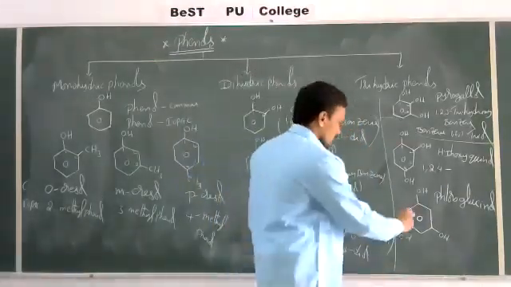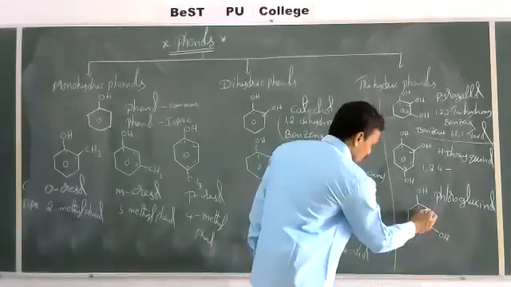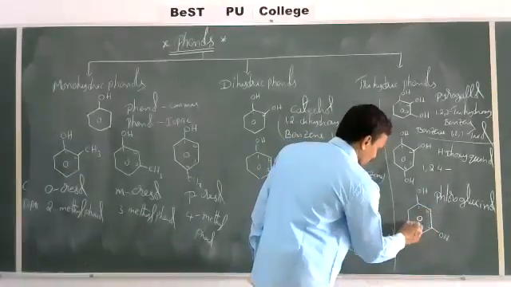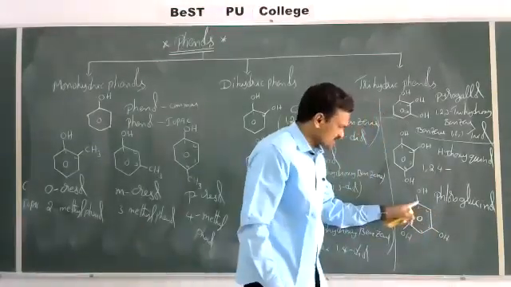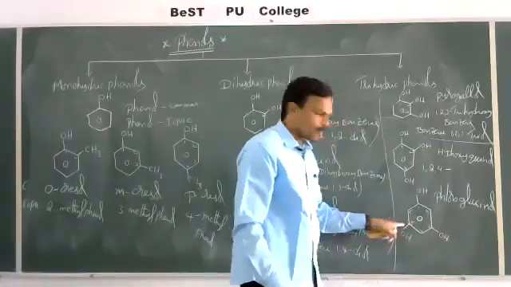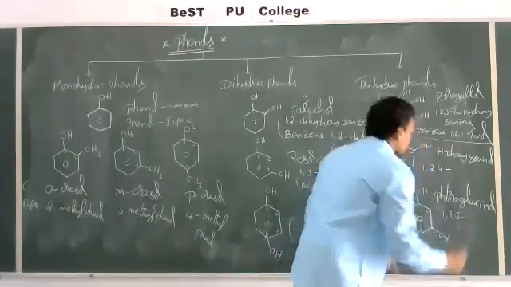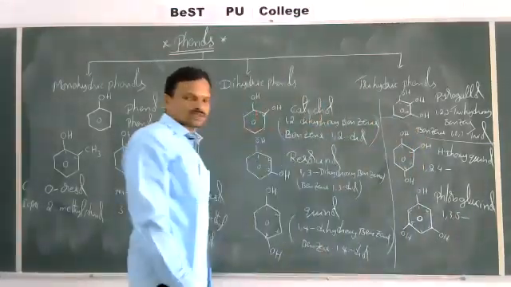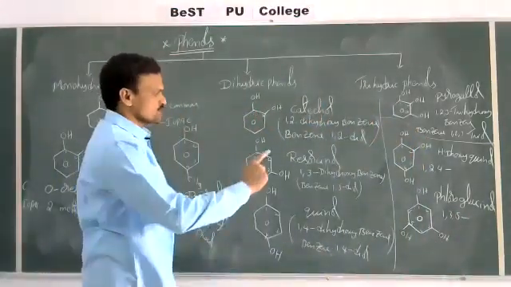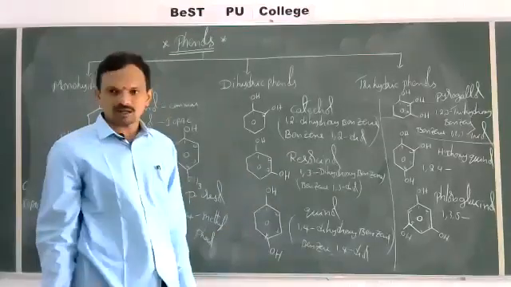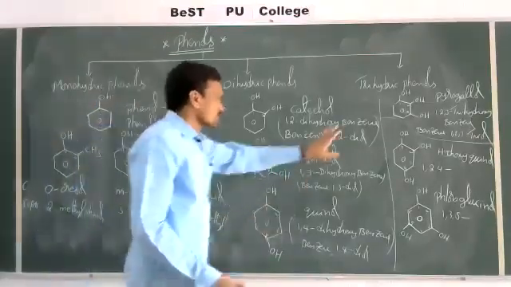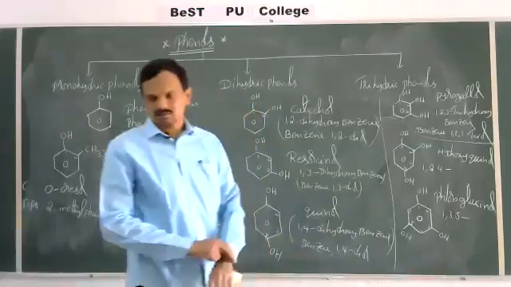Okay, right. And what is the IUPAC name? 1, 2, 3, 4, 5, 6. At first position, third position, and fifth position. So 1, 3, 5 trihydroxybenzene, otherwise benzene 1, 3, 5 triol. So this is regarding the nomenclature of phenols.